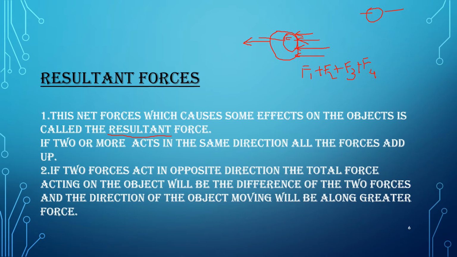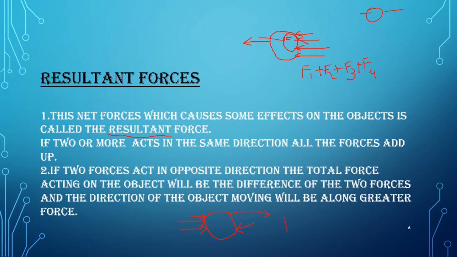Here is another example. If they are all forcing in one direction, the resultant force will be there. Suppose two members are pushing a material from opposite sides, what will happen? If the magnitude of the force in this direction is more and here it is less, quite obviously this force will be greater and the object will move in this direction.